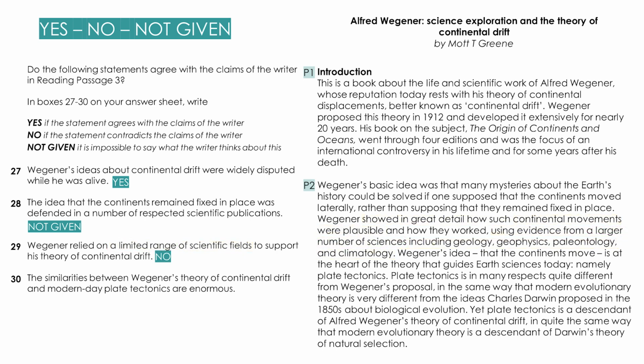Question number 30 compares Wegener's theory of continental drift and modern-day plate tectonics and says that the similarities are enormous, or they are very similar. In the passage, we can read that Wegener's idea is at the heart of plate tectonics, but this means it was used to develop plate tectonics.